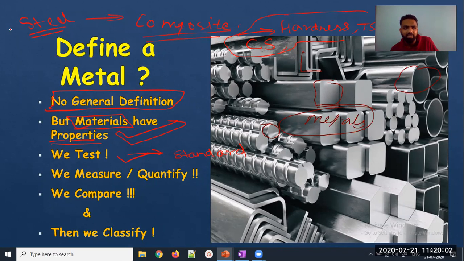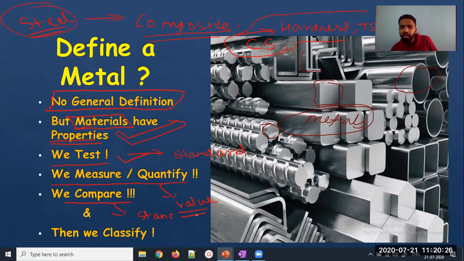By testing it against a standard. So we set a standard, we test the material against a standard, we measure it. How do we measure it? Again, we measure it against a standard. We try to quantify it. Quantify means we try to give it some kind of a value. In terms of value we try to quantify. That means we test, we measure, we quantify, and then we compare it against a standard.